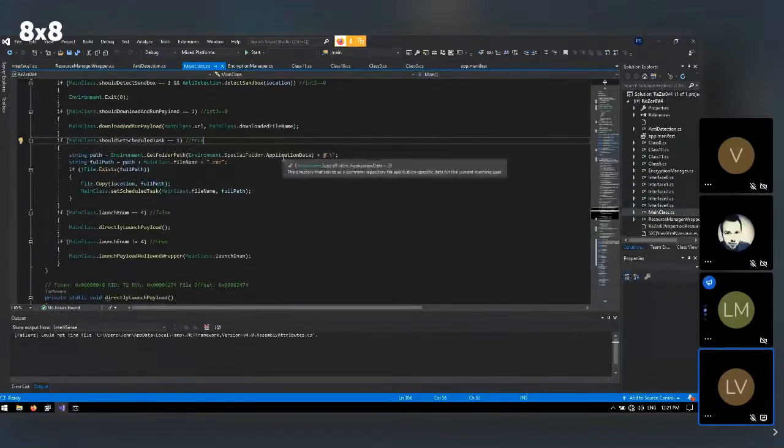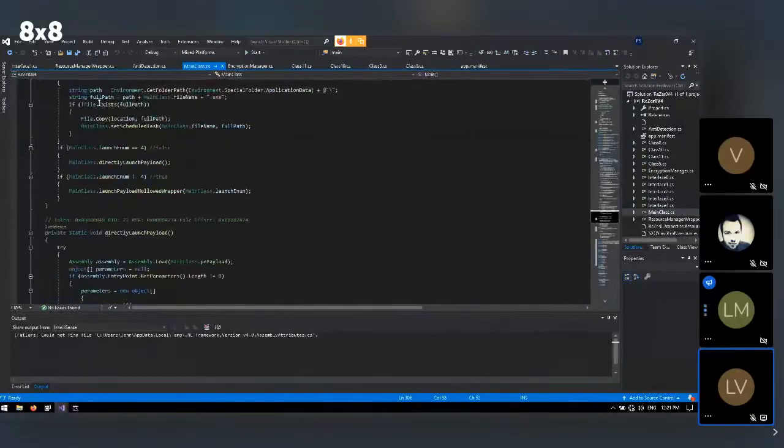It takes the application data folder, then it adds the file name, and it adds exe to the end. So if it already exists, because only the first run should do this, and then the second one shouldn't, because otherwise the file is already present. So you need to handle that somehow, which they did by checking if the file exists. If it doesn't, because of the exclamation mark in front, it will copy the file, and then it will set a